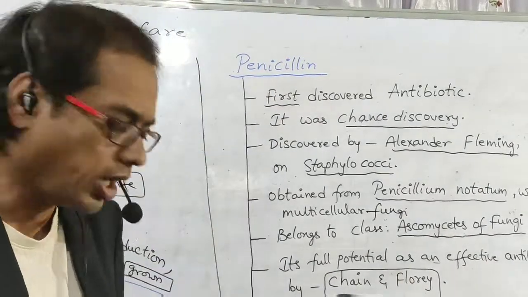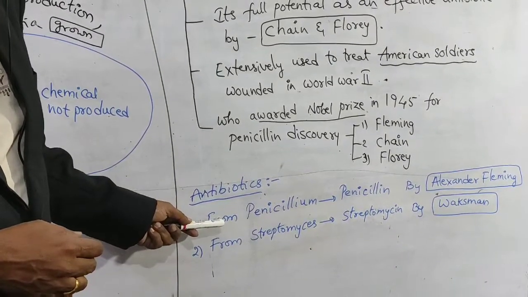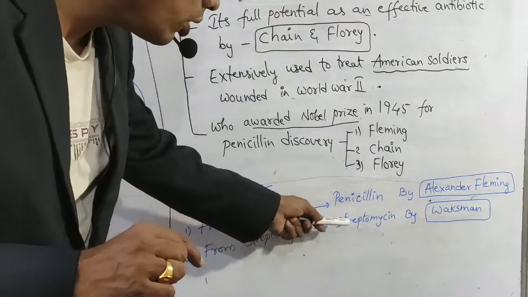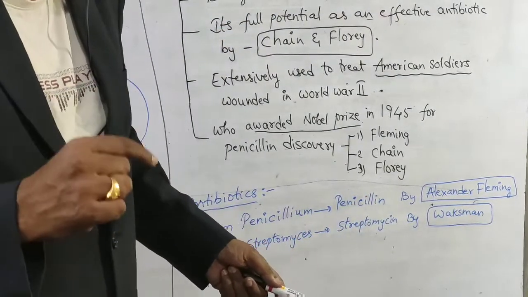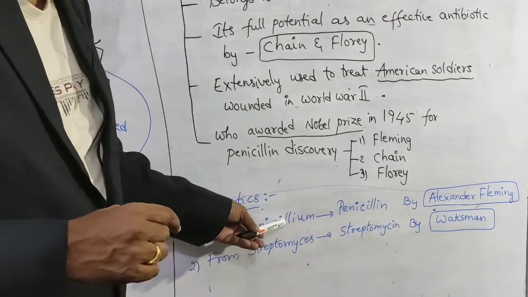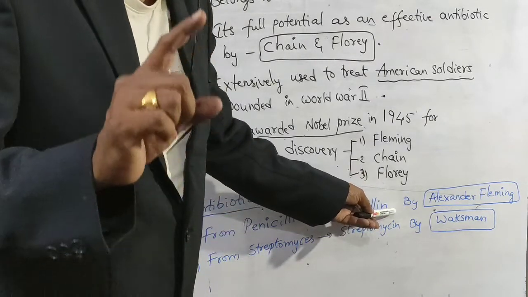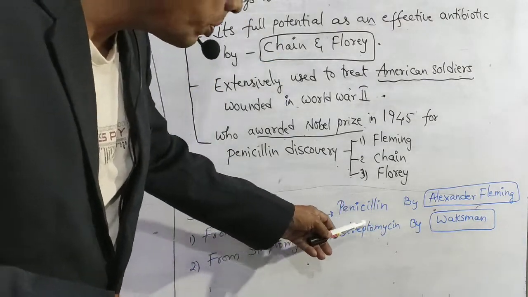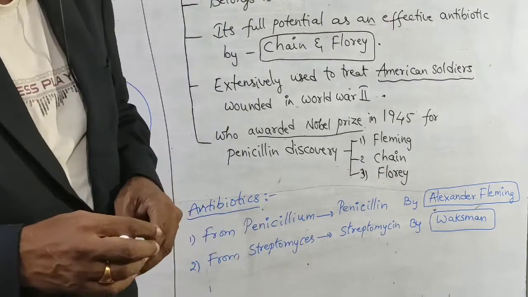Another antibiotics are also there. See this one. From streptomyces, streptomycin is obtained. That was discovered by Waksman. I am going to recollect. From penicillium, penicillin antibiotic is obtained. It was discovered by Alexander Fleming. Like that, from streptomyces, streptomycin antibiotic is obtained. It was discovered by Waksman.